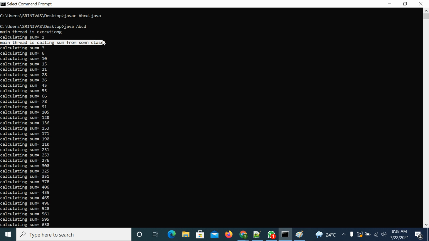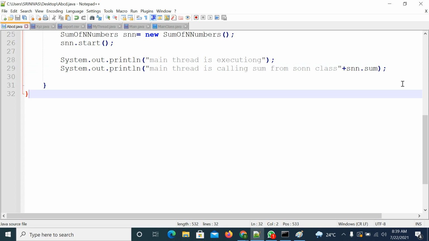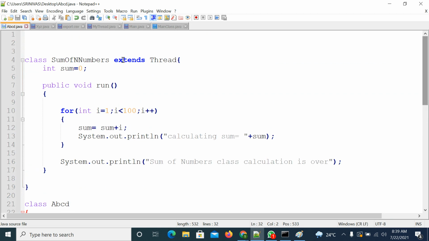Please notify me. If you want to perform this communication, it must happen through a shared object. In this case, the shared object is the thread object. We'll see this object.